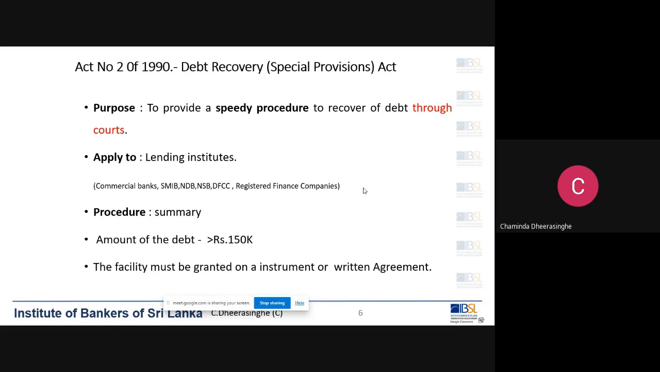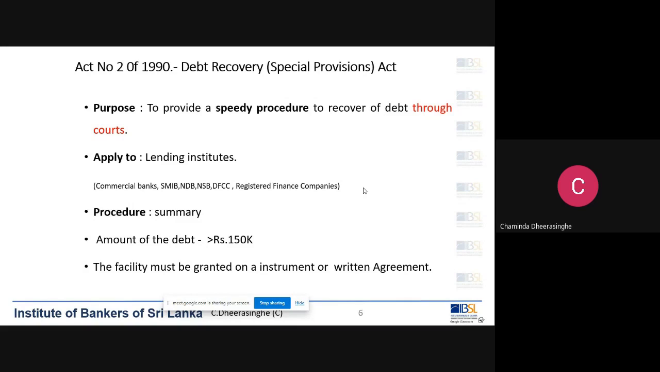Then remember, this is another important point that you have to remember. This act was amended, and as per the amendment, there is a limitation now. That is, unless the claim or the total dues to the bank or the institution is more than 150,000 rupees, not 115 million, not 1.5 million, not like that. 150,000, right?